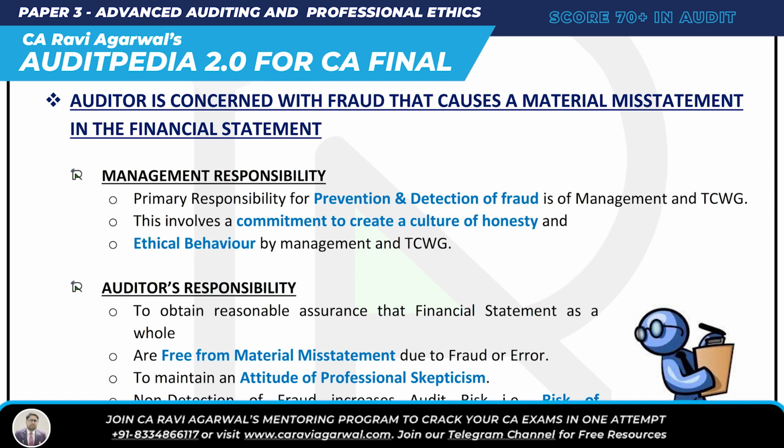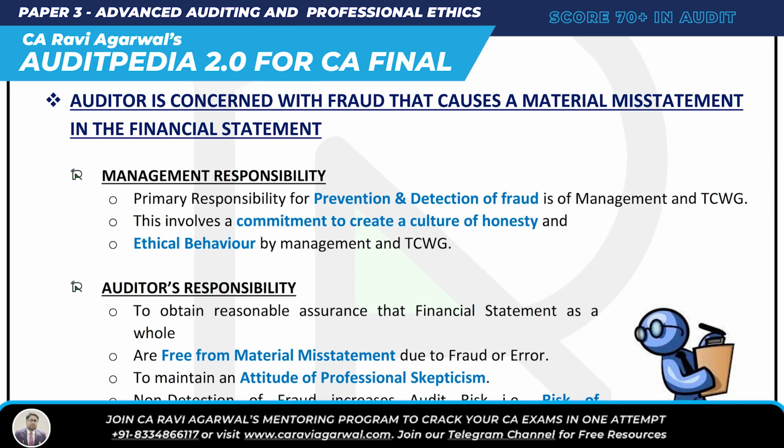Management also has to maintain or create a culture of honesty. That is the second responsibility of management. And lastly, there has to be ethical behavior by management and TCWG. So there are three management responsibilities: primary responsibility for prevention and detection of fraud, a culture of honesty, and ethical behavior.